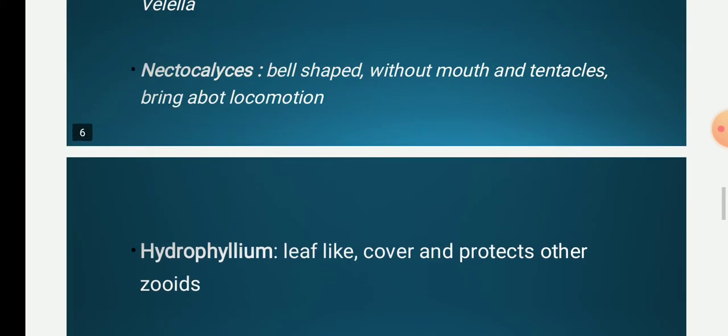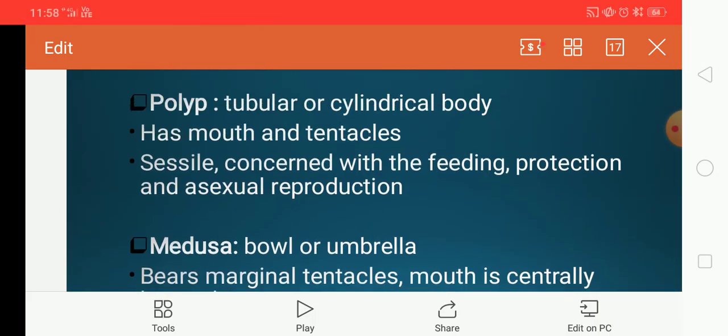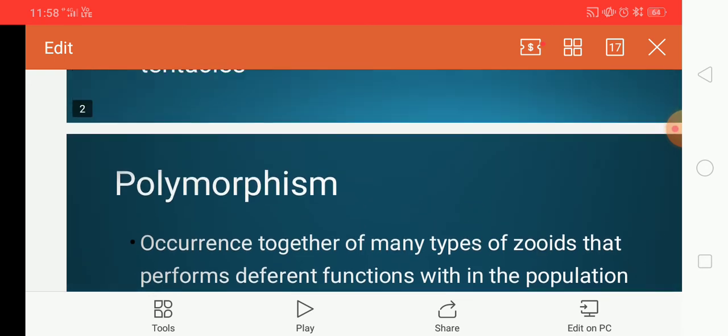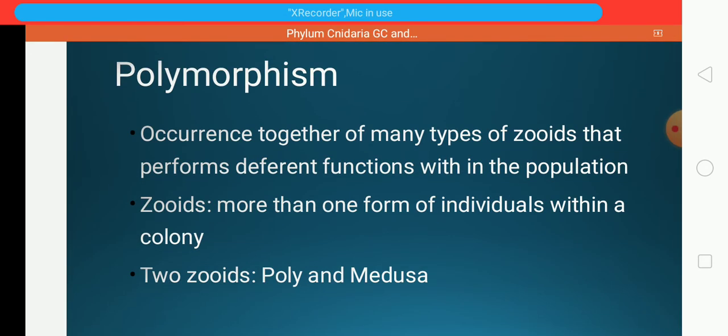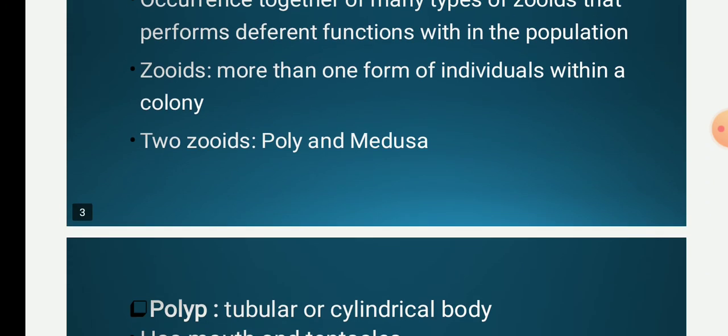So once again we will revise. Polymorphism is the occurrence of two or more forms of life forms in a single individual. This is the characteristic feature of the phylum Cnidaria. There are two main types of zooids, that is polyp and medusa.